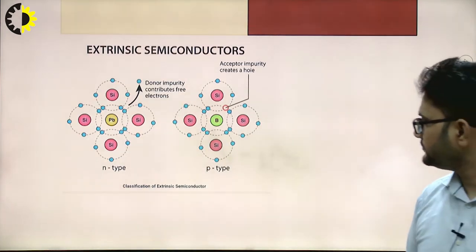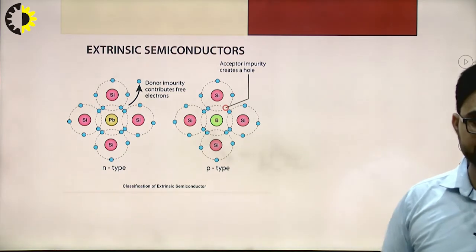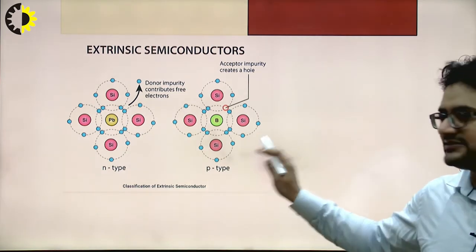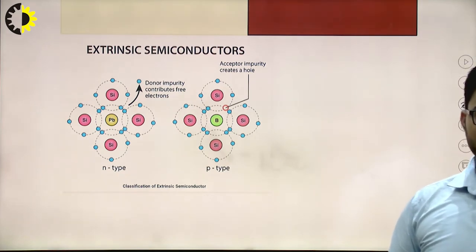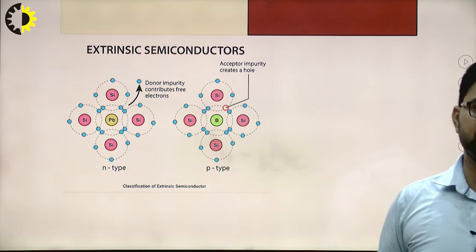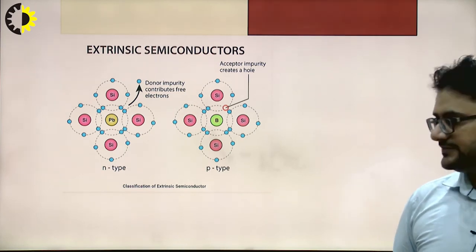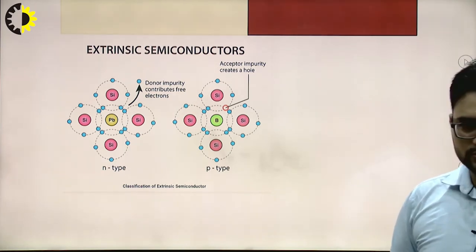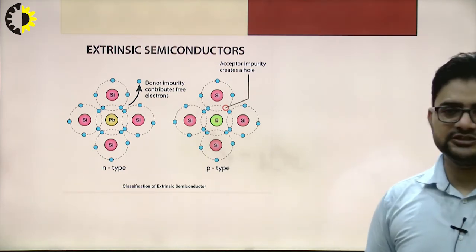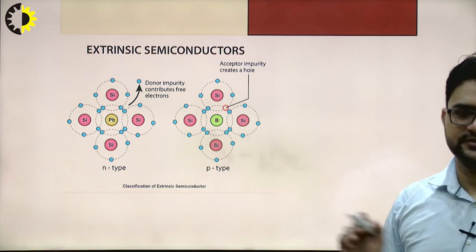right? So after doping, if we take the case of the n-type semiconductor, as we have discussed, when we add the fifth group element to the pure semiconductor, the semiconductor which is formed is called the n-type semiconductor.